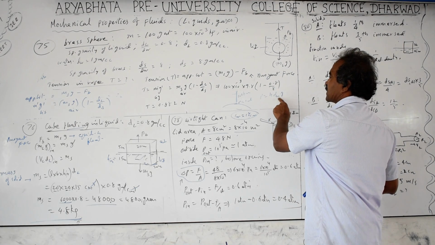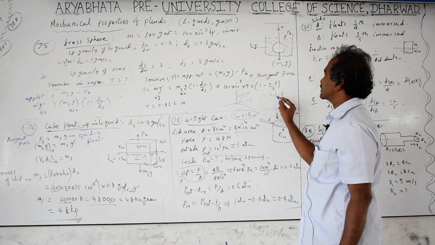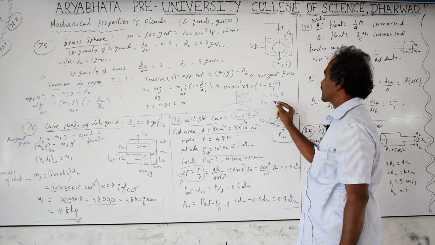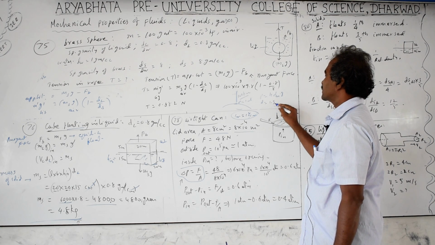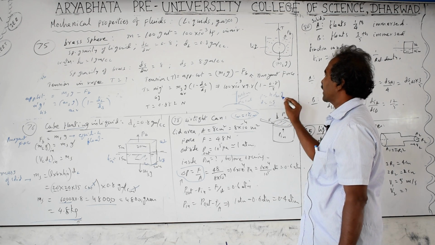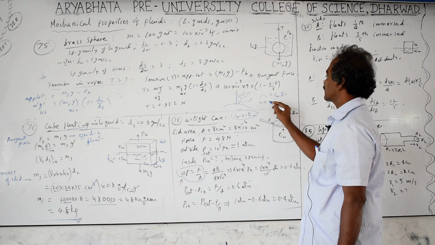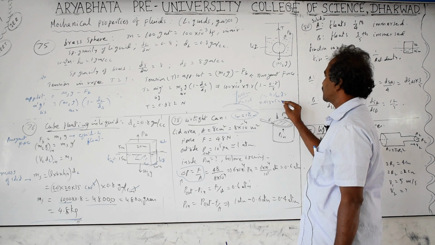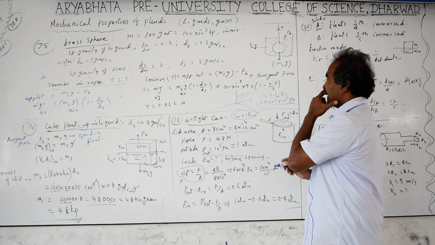Liquids or gases, density of the liquid fluid, and g, acceleration due to gravity. So height, if you take 100 kilometers, density of the air is approximately 1.3 kg per cubic meter, g is 9.8. If we multiply, you will get this pressure as equal to 1.01325 into 10 to the power of 5 pascals, or newtons per square meter, which is 1 atmospheric pressure.